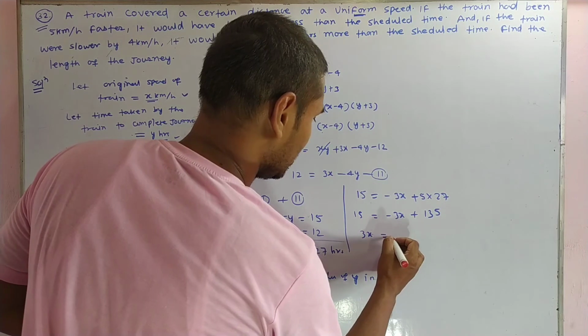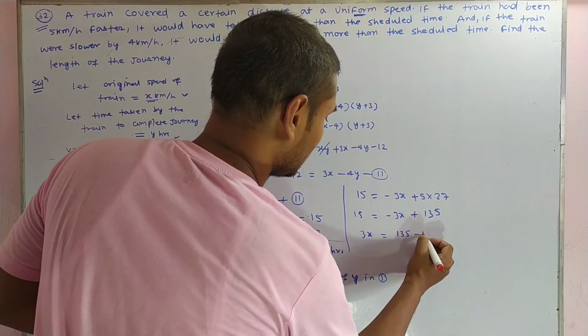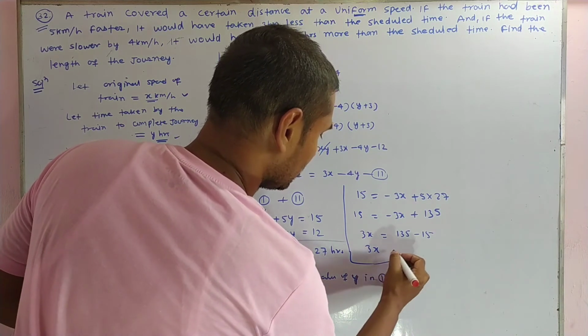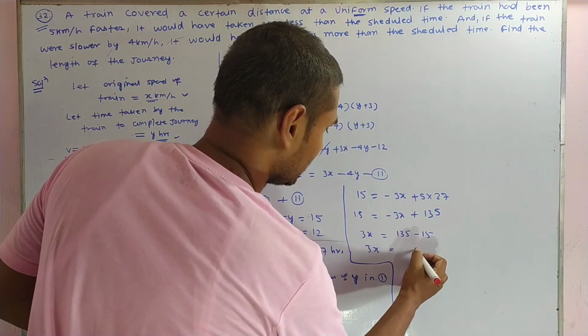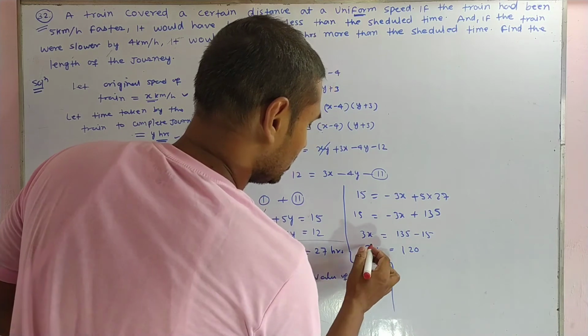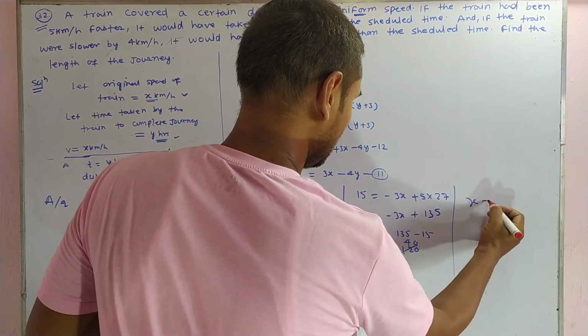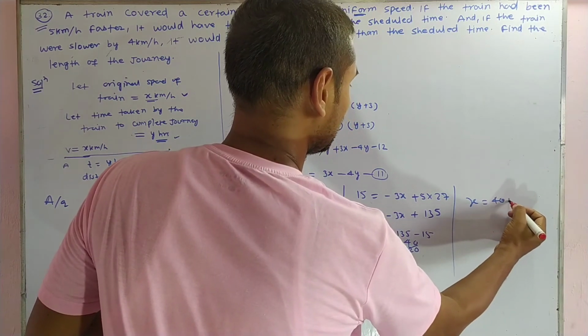Minus 3x becomes 3x equal to 135 minus 15, that is 120, so x equal to 40 kilometers.